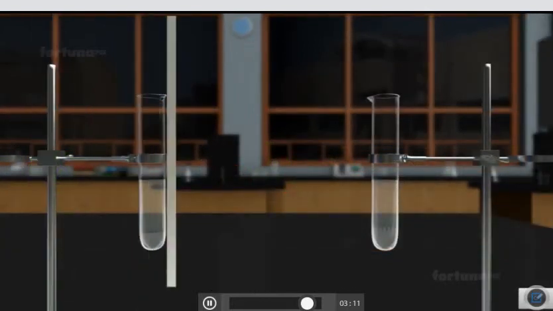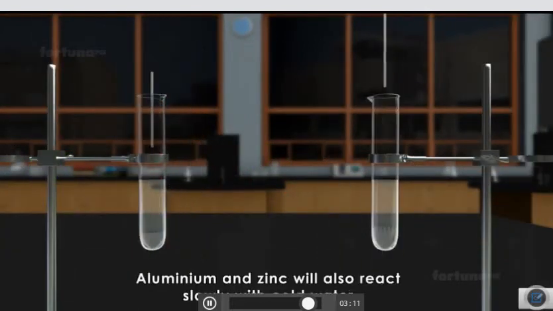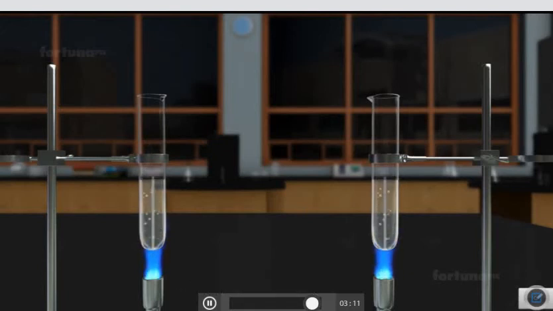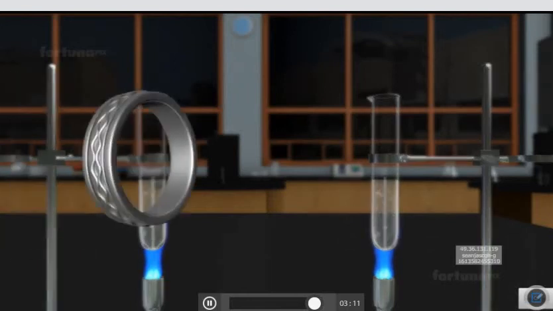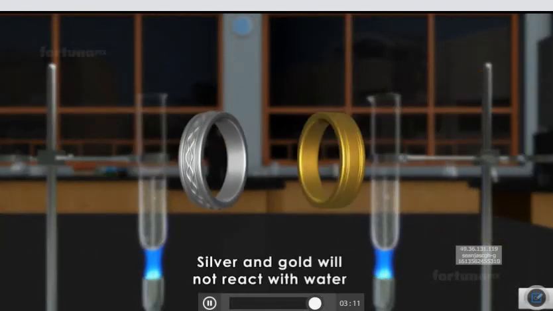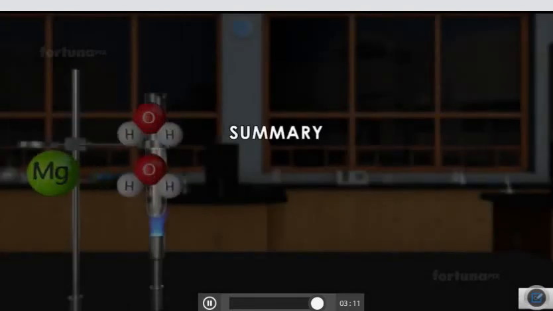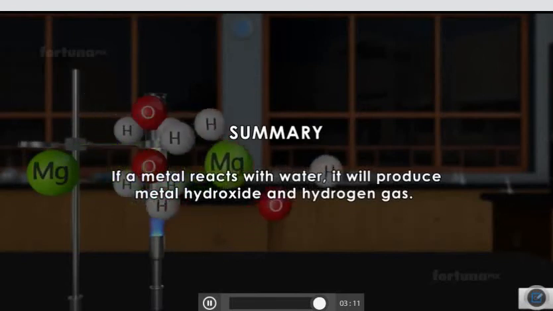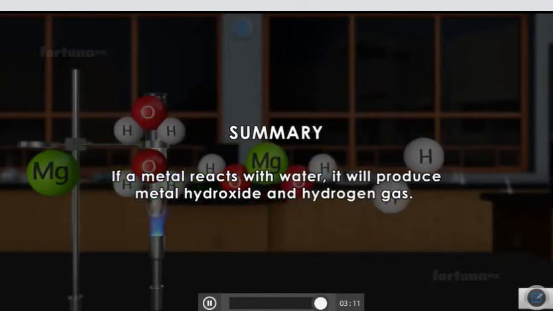Metals such as aluminium and zinc will also react slowly with cold water. But with steam, they will react quickly to form their respective metal oxides. However, even at high temperatures, metals such as silver and gold will not react with water. Summary. If a metal reacts with water, it will produce metal hydroxide and hydrogen gas.